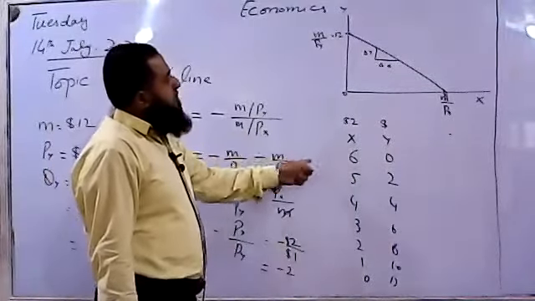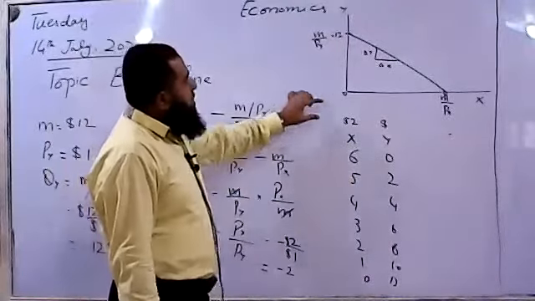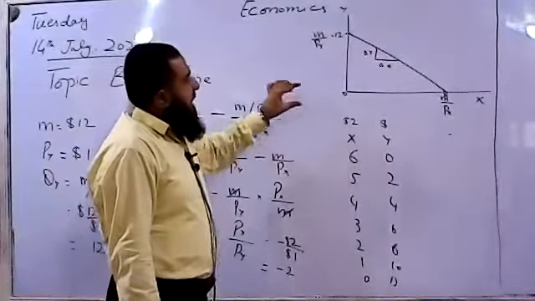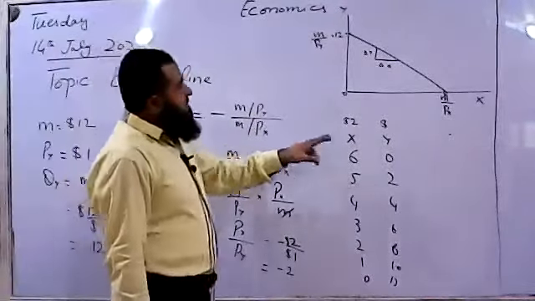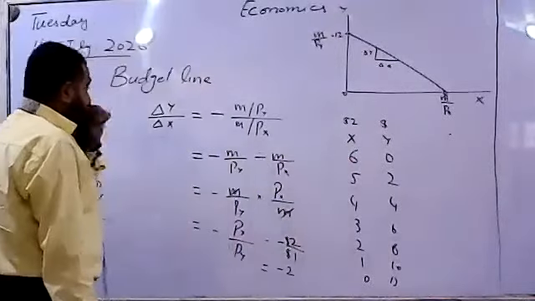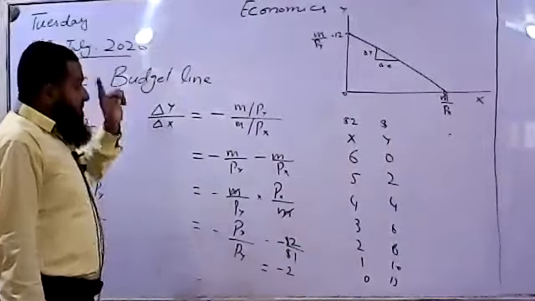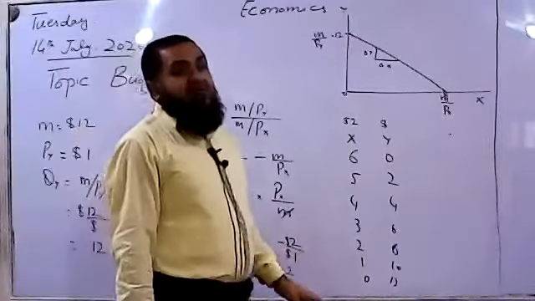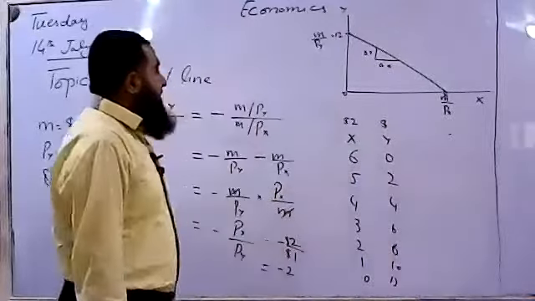So in order to buy 1 extra unit of X, he needs to have 2 extra dollars. And how will these 2 extra dollars be released? If he decreases 2 units of Y. So the rate of change of X with Y will be -2. So 2 units of Y will be given up every time to buy an extra unit of X.